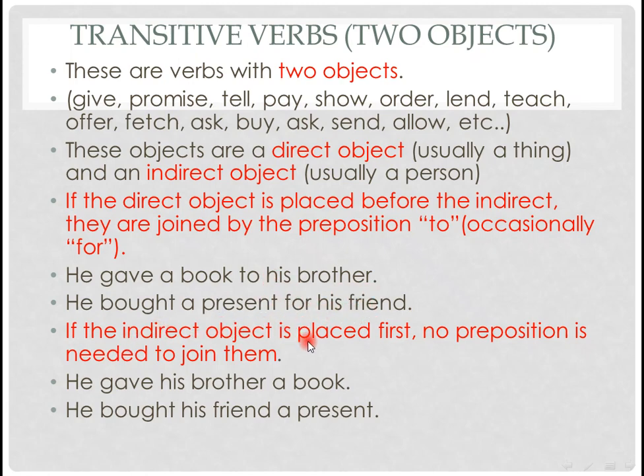If the indirect object is placed first, no preposition is needed to join them, like in the following examples, the same as the above one. The only difference is the sequence of the objects. He gave his brother comes here first, and we do not need to add to. He gave his brother a book. He bought his friend a present. So if we put present at the end, we don't need to precede his friend with for or precede his brother with to. Okay?